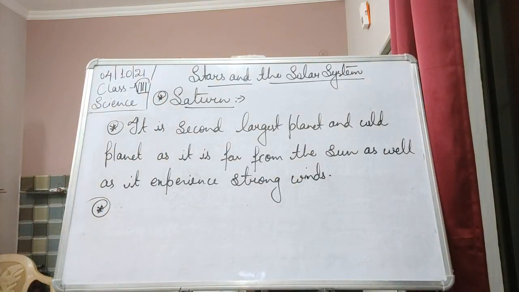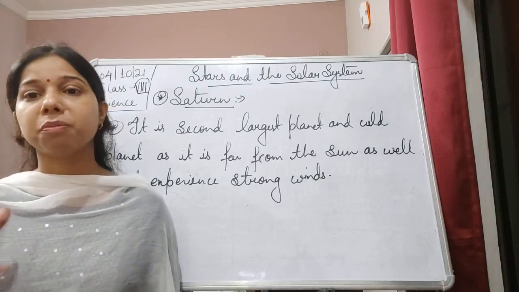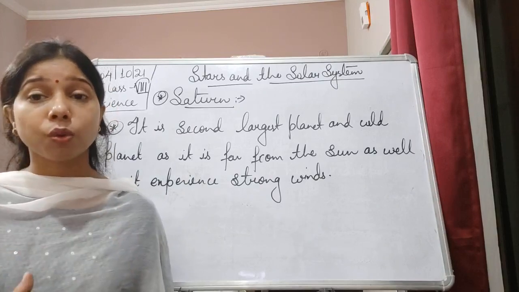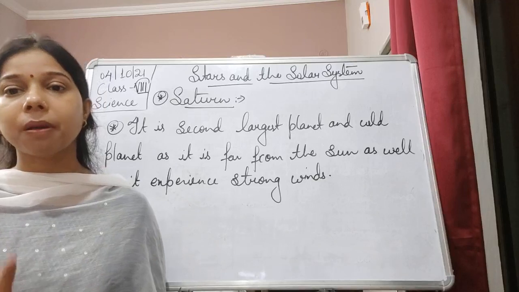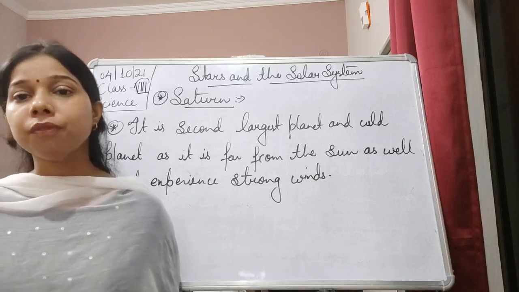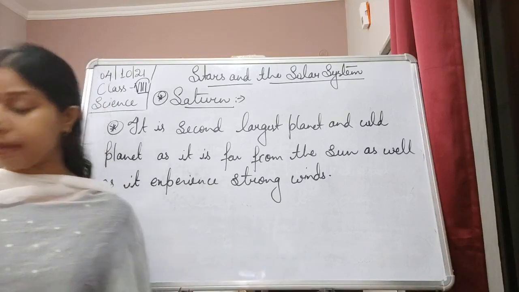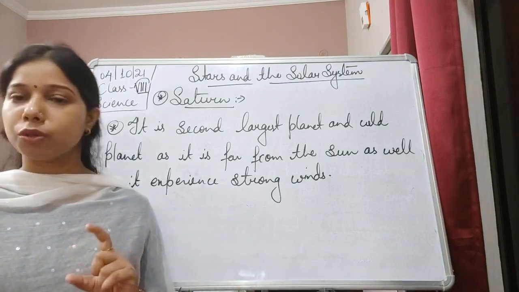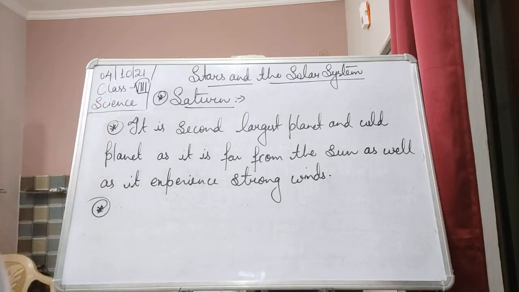Saturn is covered with a thick atmosphere of hydrogen and helium. So it is made up of gases. Because of that, its density is quite low, so low that it can float on the surface of water, because the overall density of Saturn is less than that of water. Its size is almost equal to that of Jupiter, but its mass is one third of the mass of Jupiter. So the size is very close to Jupiter, but the mass is less than that of Jupiter.